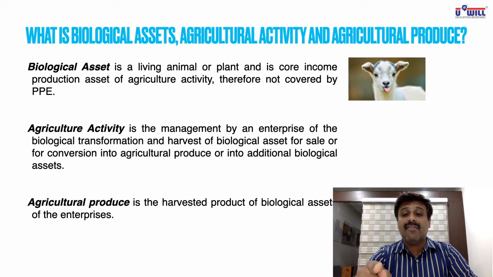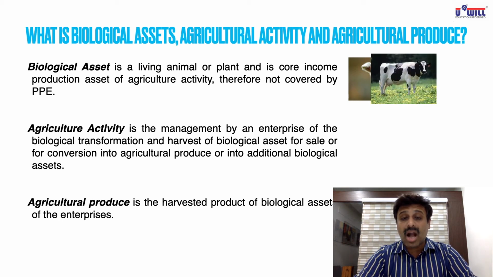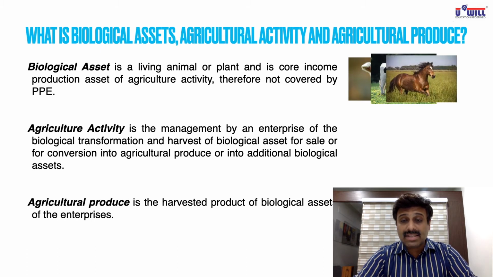It is not covered under AS 10. One more example. Cow. It is a living animal. It is a biological asset. Horses. They are living animals. They are biological assets. All these you use in your agricultural business purpose. But they are biological assets and not covered by AS 10.